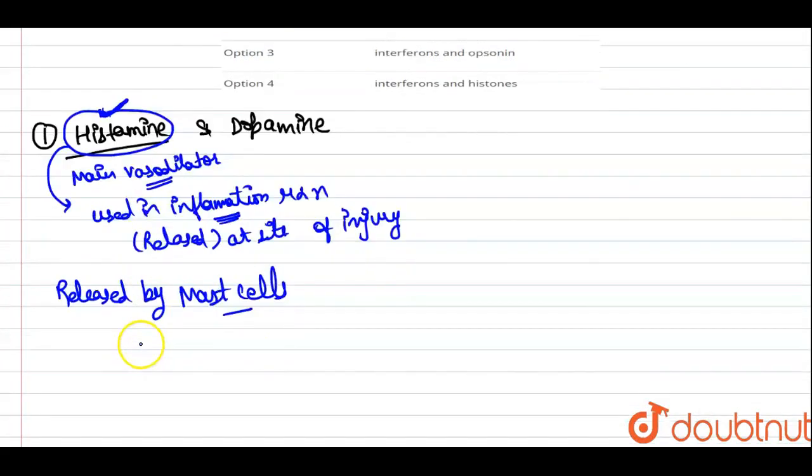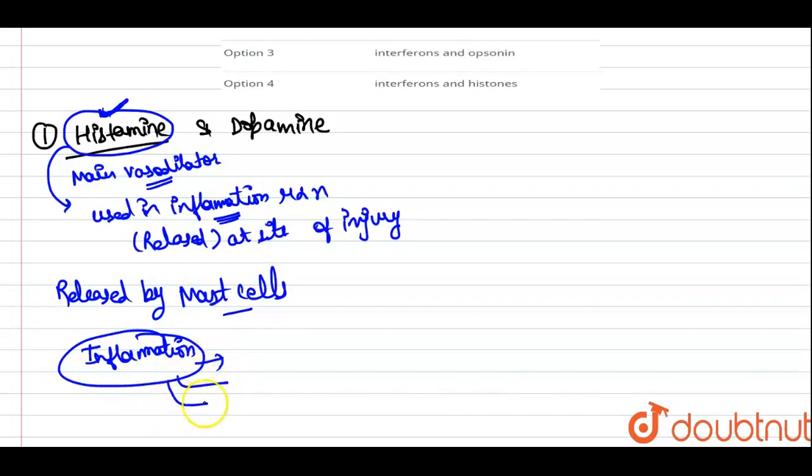If we see its role in the inflammation, the part gets red, the redness occurs, edema occurs, and vasodilation occurs at the site of injury.